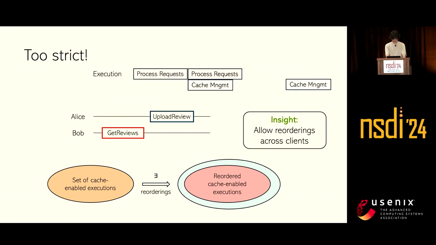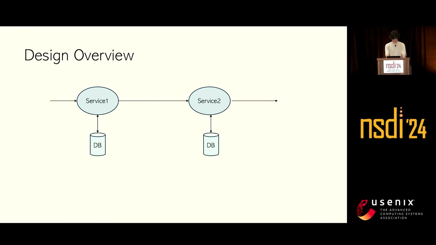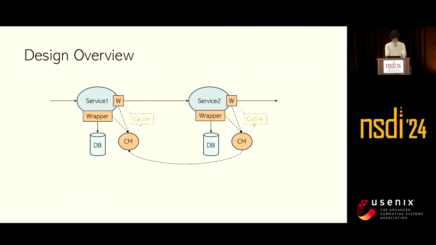With this insight in mind, we designed the MuCache system, which adds three components to the microservices: wrappers, cache managers or CMs, and the cache service itself, which can be any cache like Redis or MuCache. We implement MuCache on top of Dapr so that we can take benefit of their unified databases and invocation APIs. Now let's go through each component one by one.